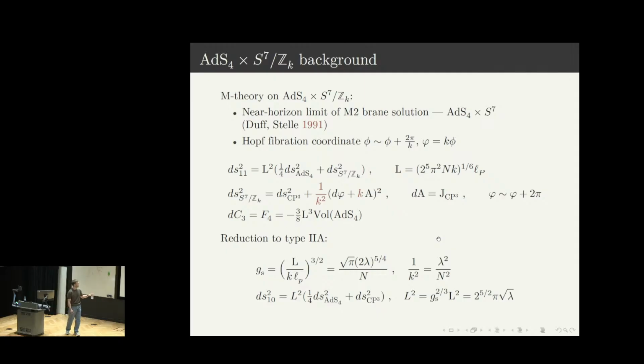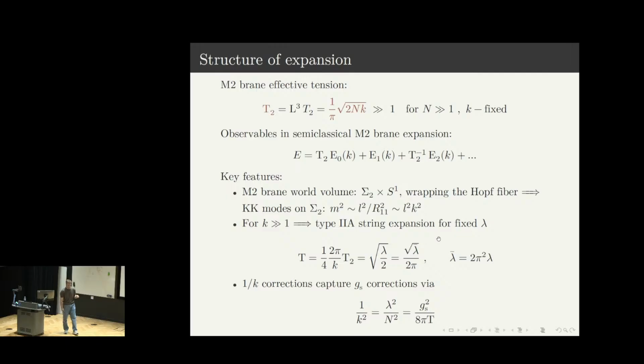One can also consider reduction to type IIA theory. This is done by taking the radius of this 11D circle to be small, and in this case, the type IIA theory is weakly coupled. The background is just AdS4 × CP3, while the radius of AdS measured in string units is proportional to the square root of lambda. If we consider an M2-brane in this background, its effective tension is proportional to the square root of nk.